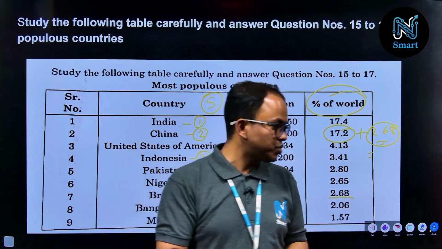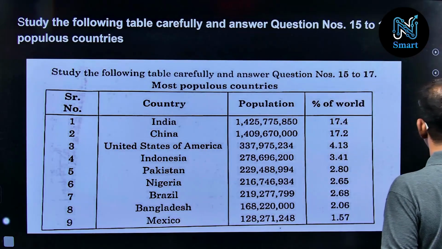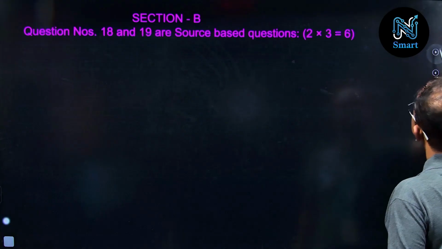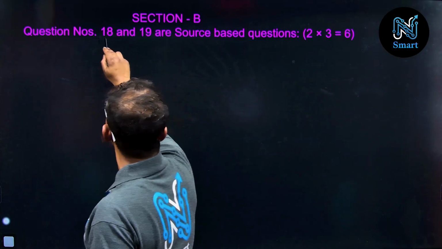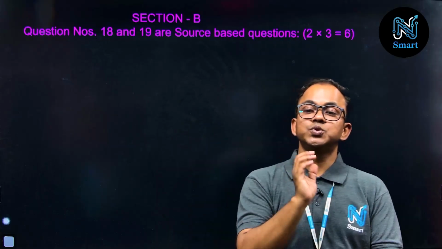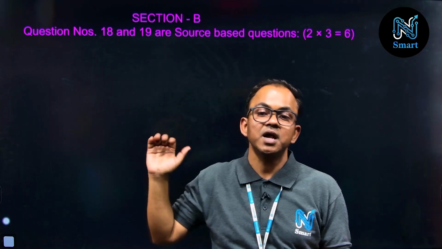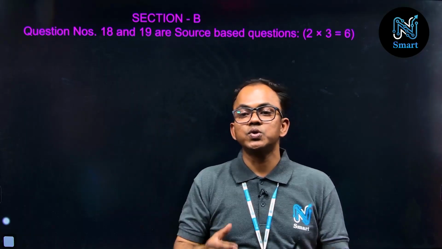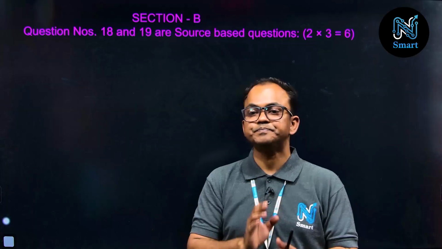Now the next questions, we are going to the next section, section B, and we are going to discuss that section. In Section B, question numbers 18 and 19 are source based questions. So what are these source based questions? Basically some sources are presented here, and on the basis of each source we have to attempt the questions, right? And you remember each question carries 3 marks, and the total marks allotted for this section is 6.